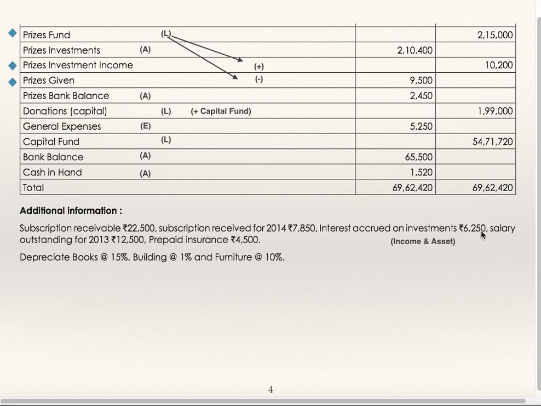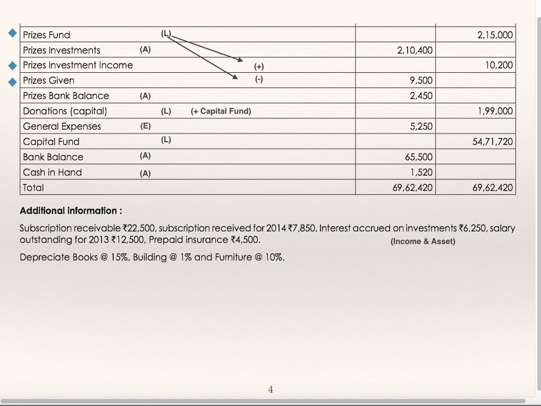Interest accrued on investment, 6,250, is to be shown as income as well as on the asset side. Salary outstanding, 12,500: on the expenditure side add it to salary and show it on the liability side. Prepaid insurance, 4,500: on the expenditure side deduct it from insurance and show it on the assets side. Depreciate books at 15%, building at 1% and furniture at 10%.